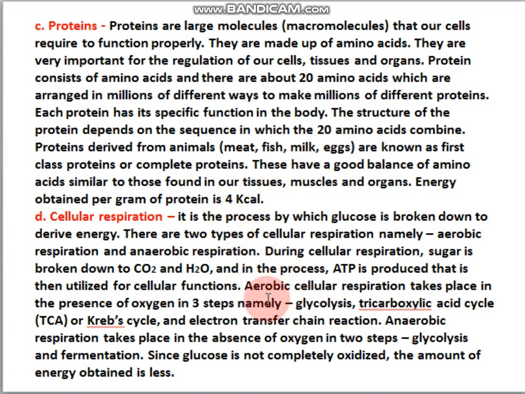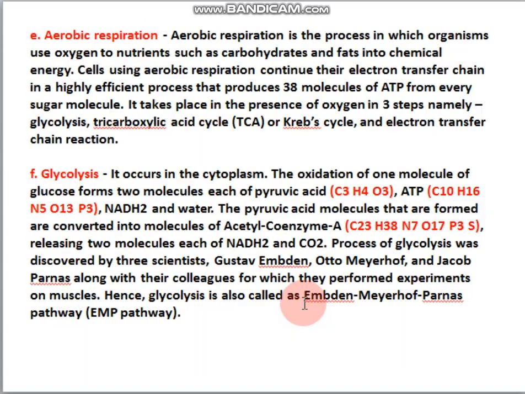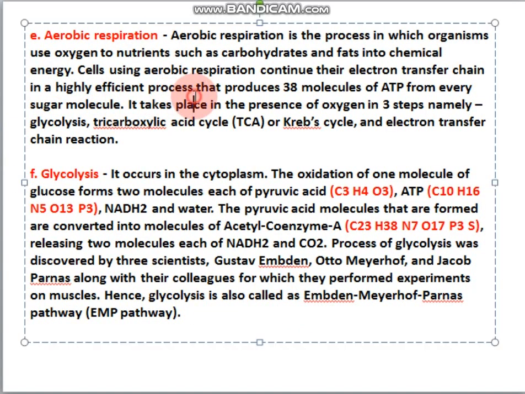Then cellular respiration we know is of two types, aerobic and anaerobic respiration. So just in general you have to write about cellular respiration. So you can mention both aerobic and anaerobic respiration in brief, okay, for the definition. Then we have aerobic respiration. You have to define it. In aerobic respiration, what is essential? Oxygen is essential. It is aerobic, and anaerobic is without oxygen.